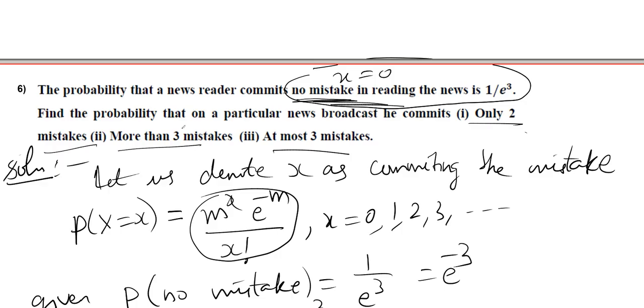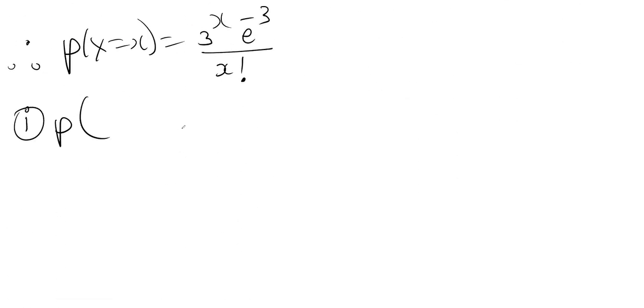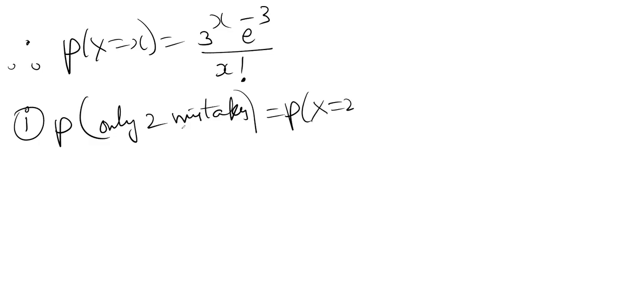The other questions are more than 3 mistakes and at most 3 mistakes. So first we have to find only 2 mistakes. Only 2 mistakes, x value would be 2. So 3 square e power minus 3 divided by 2 factorial.